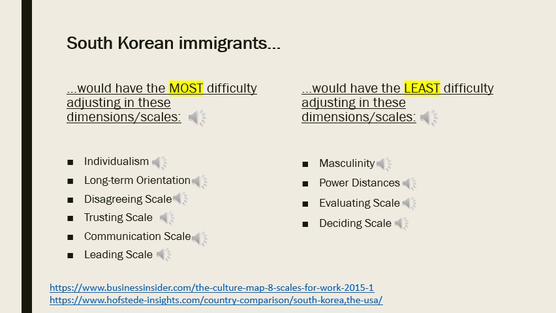Since South Korea and the United States scored very similar and there was only a 20-point difference on the power distance scale, they would have less difficulty adjusting to each other's societies. Since the United States scored about the middle between indirect and direct negative feedback, there's not much of a difference between their society and the society found in South Korea, which is scored closer towards indirect negative feedback.